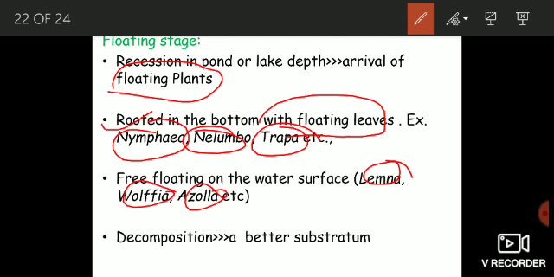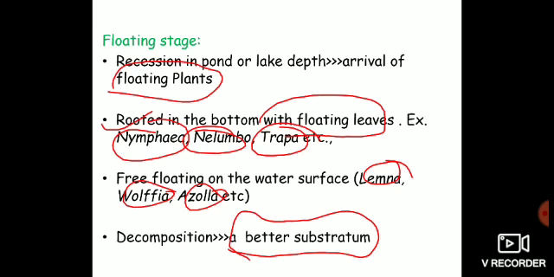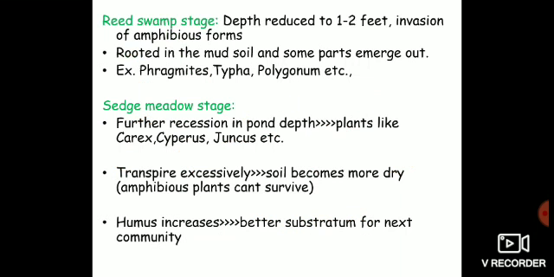The decomposition of these plants adds more organic matter, and more soil formation takes place, which makes a better substratum for the next coming plant community, which is known as reed swamp stage. At this stage, the depth of the water body has been reduced to 1 to 2 feet, and this makes conditions more favorable for invasion by the amphibious plants.